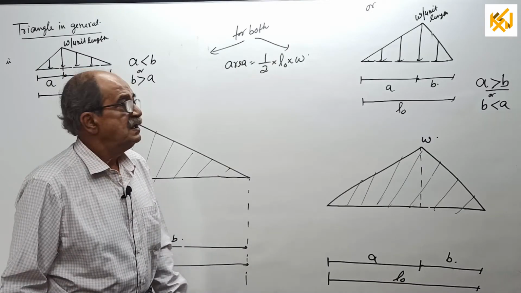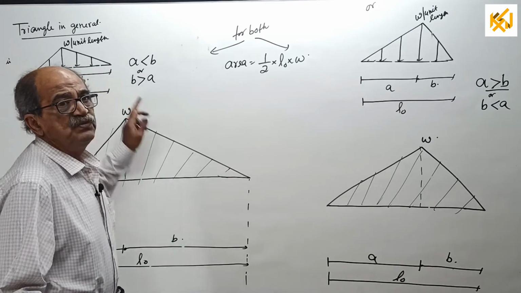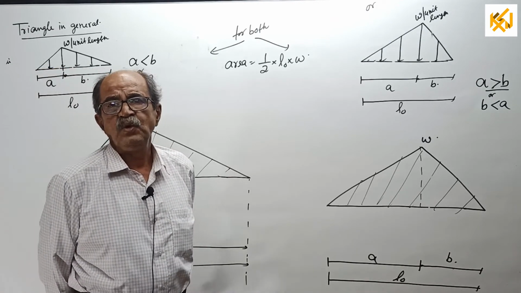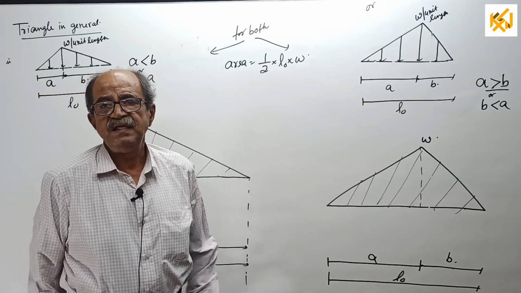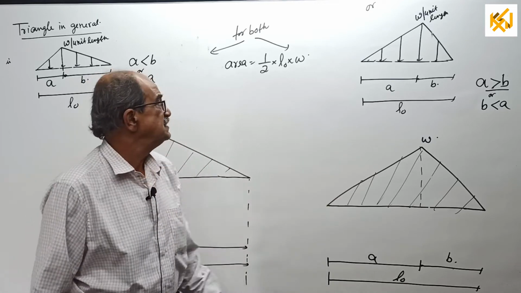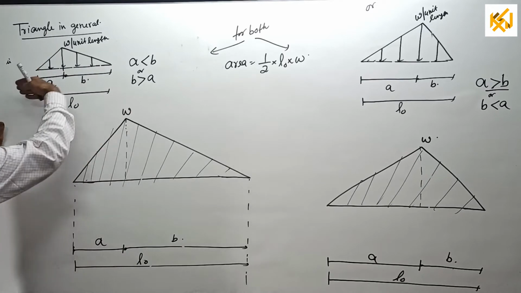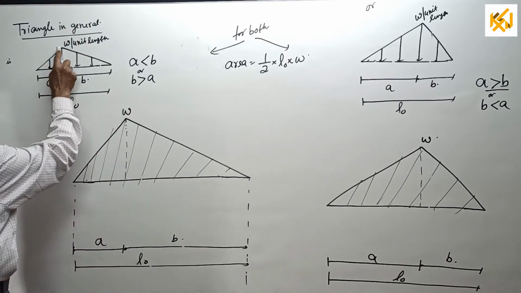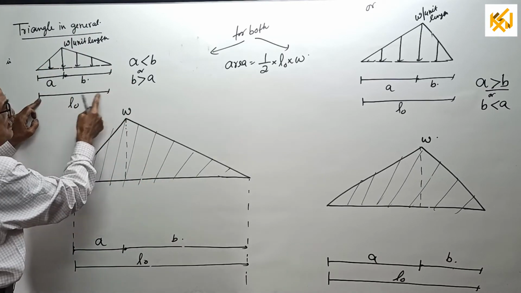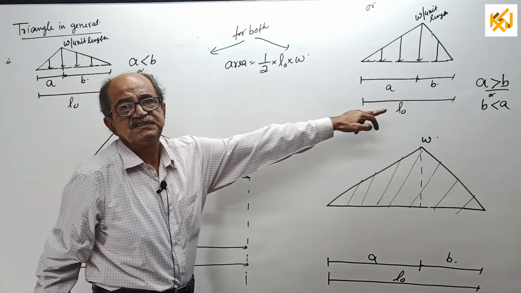Now consider the last case of uniformly varying load represented by a triangle. Next pending is trapezium. I told you, triangle in general means random. The loaded length is L0. There also two sketches are there.